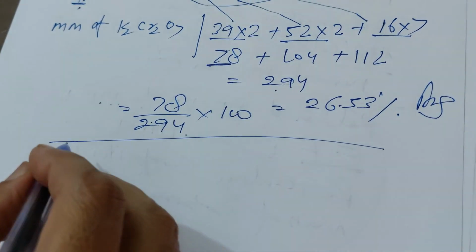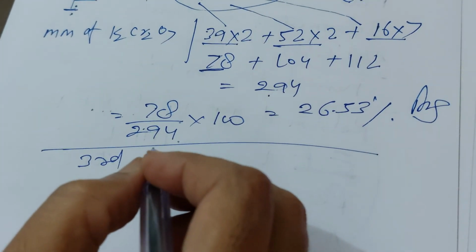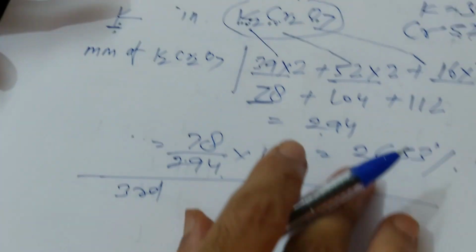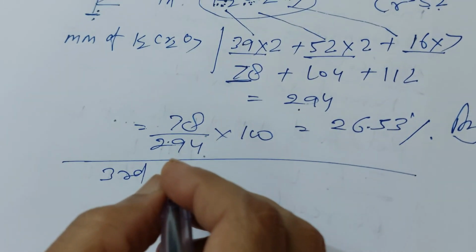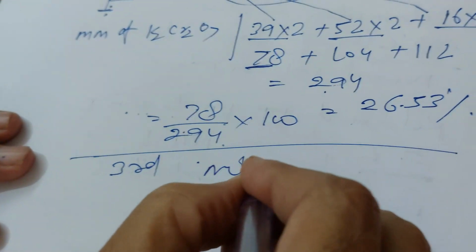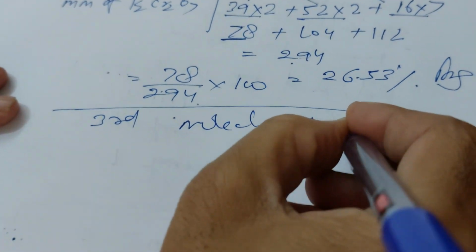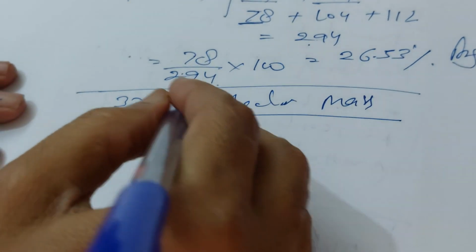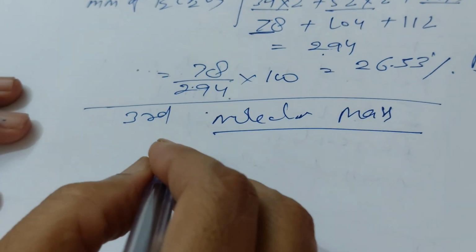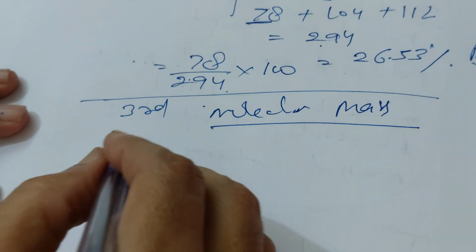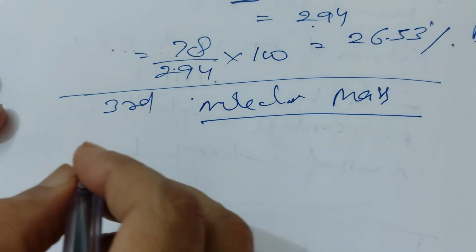Now the third topic is the molecular mass. To find out the molecular mass, you sum all the atomic masses, and you can easily calculate it.